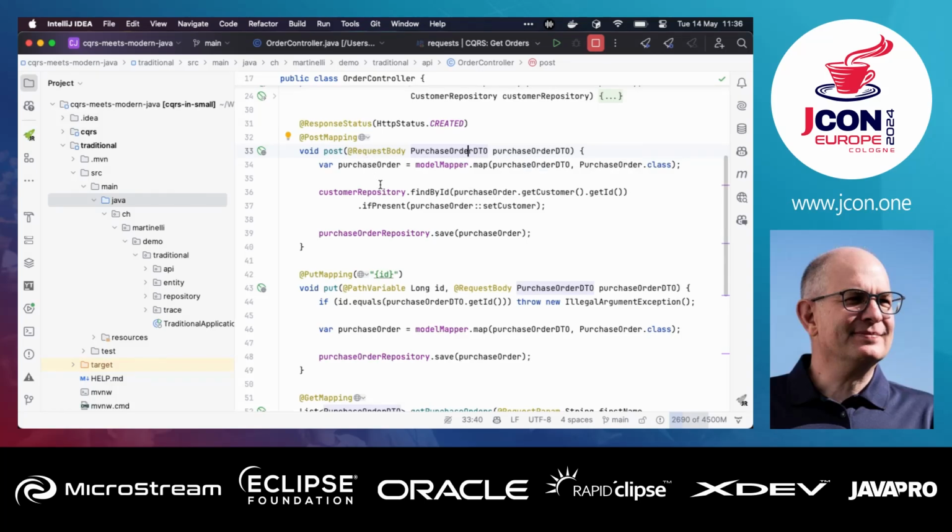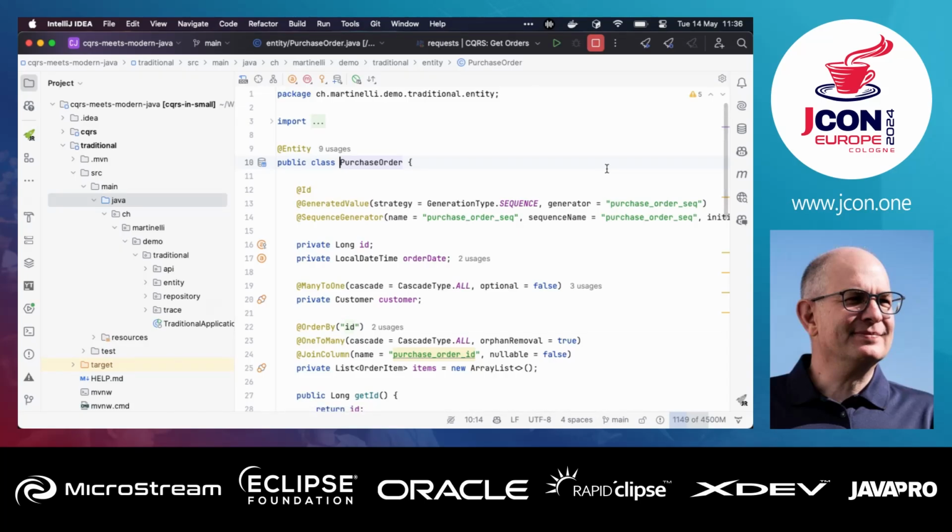So in that case, we get just this purchase order DTO from the REST call, and then in my case, I use ModelMapper. Most of the time I use MapStruct because it's more powerful, but here for the demo I just use ModelMapper and map this purchase order DTO to my purchase order. And the purchase order is more or less the same as the DTO structure, but it's a Java Persistence API entity, and this will store it to an H2 database. No, I think it's a Postgres database, but that really doesn't matter.